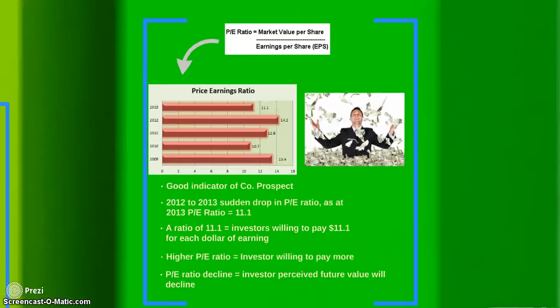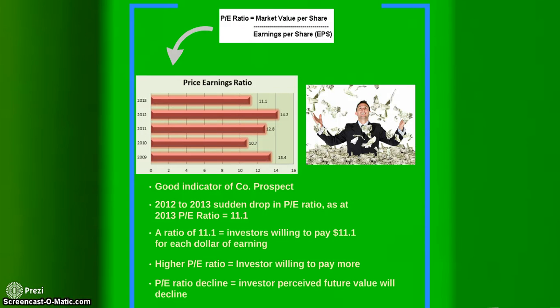Next will be price earning ratio. Price earning ratio is a good indicator of company prospect. From 2012 to 2013, there's a sudden drop in PE ratio. As at 2013, PE ratio is 11.1. A ratio of 11.1 equals to investor is willing to pay $11.10 for each dollar of earning.